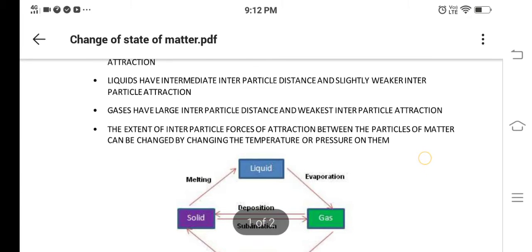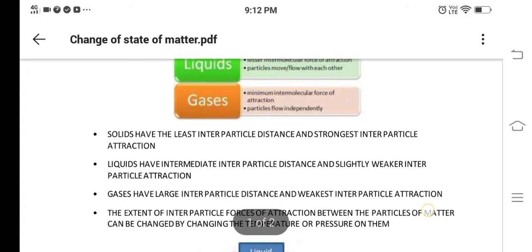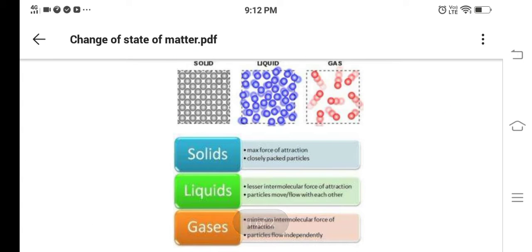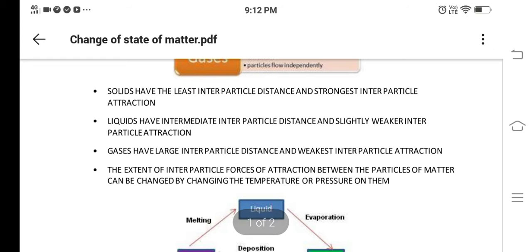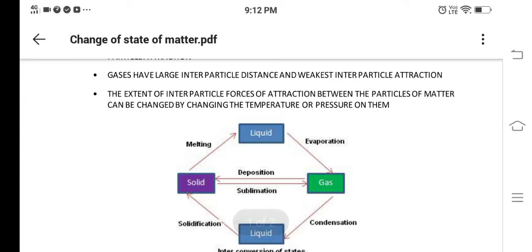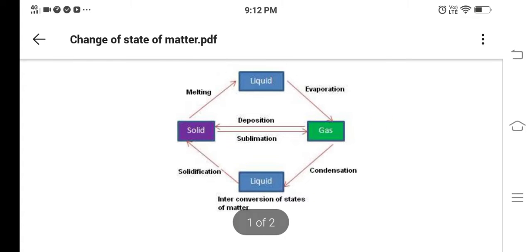This interparticle force of attraction can be changed, because in solid it is very tight, in liquid less, and in gas more. So the state can be changed by changing the temperature. See the table. We can change solid into liquid, which is called melting. When we heat, it changes into liquid, and when we change liquid into gas, it is evaporation.